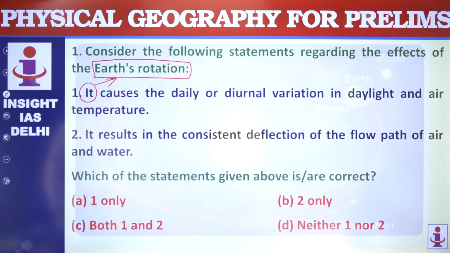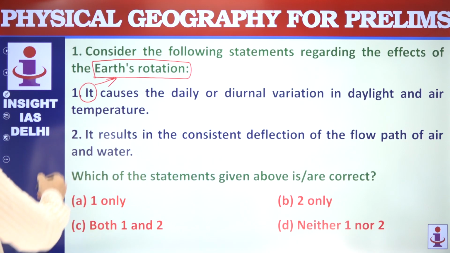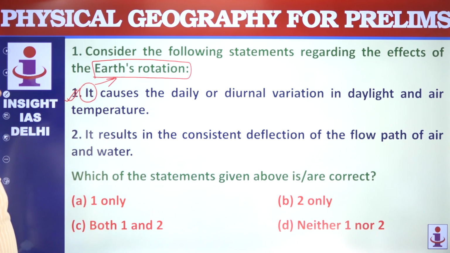So the statement that it causes daily or diurnal variation in daylight and air temperature is correct.